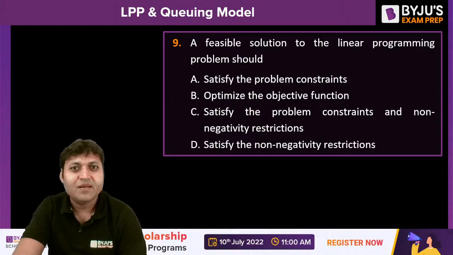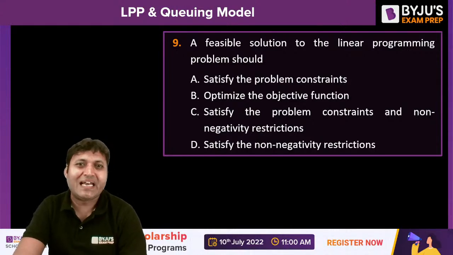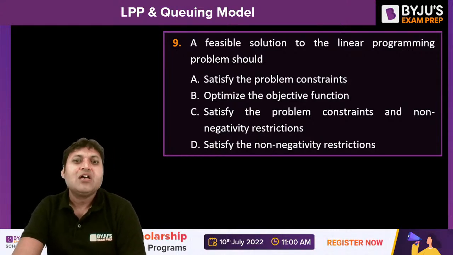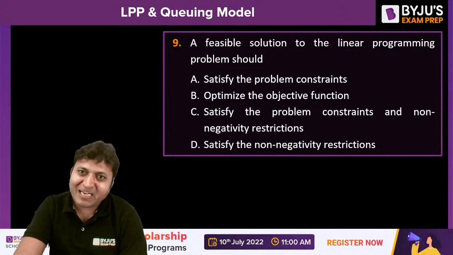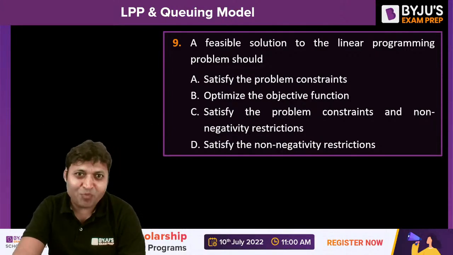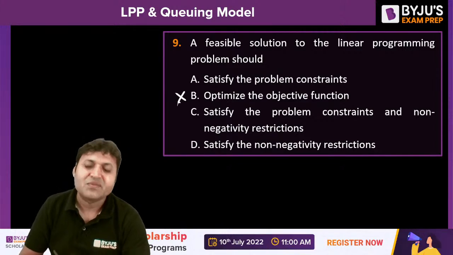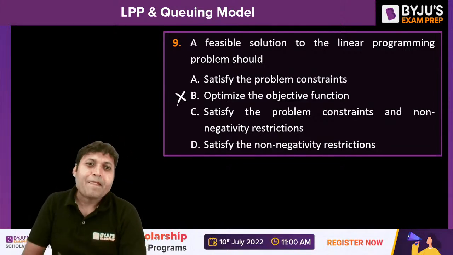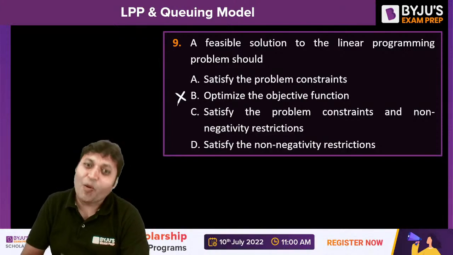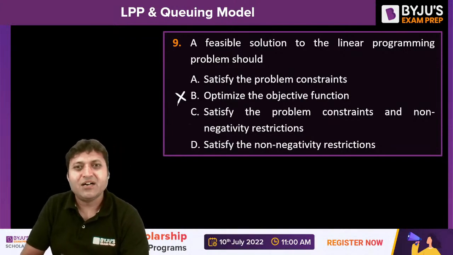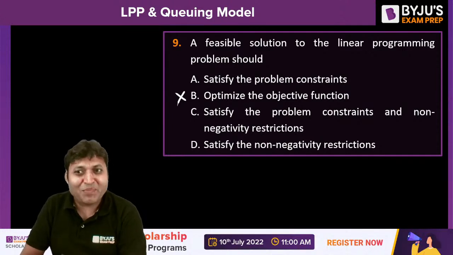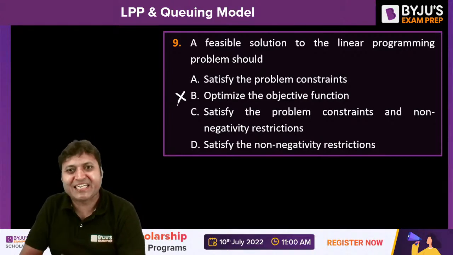The next question: a feasible solution to the linear programming problem should satisfy the problem constraints and optimize the objective function. The feasible solution does not optimize the objective function. The optimum point only optimizes the objective function. It should satisfy the problem constraints and non-negativity restrictions.